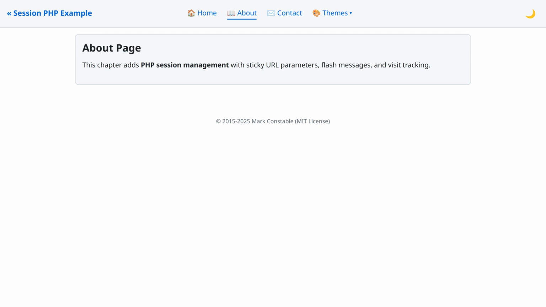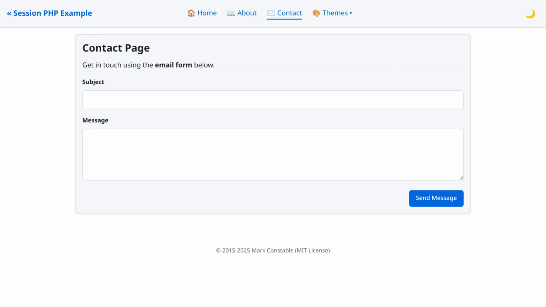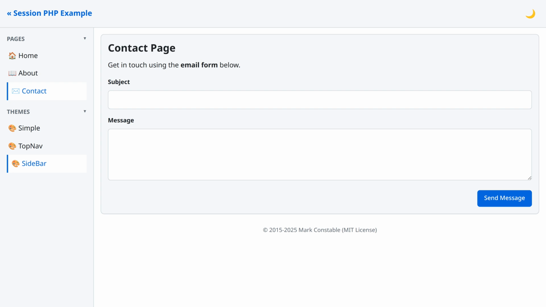Select Top Nav Theme. Now the URL only needs the theme parameter once. Navigate to Contact. No theme in the URL, but Top Nav persists from the session. Switch to Sidebar. Navigate anywhere. The theme sticks until you explicitly change it. Click Reset Session. Watch the flash message and the counter resetting to 1.